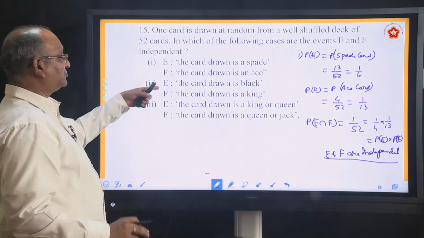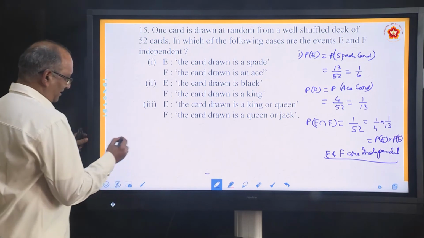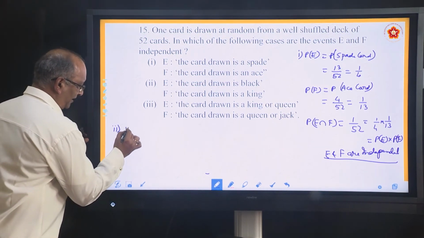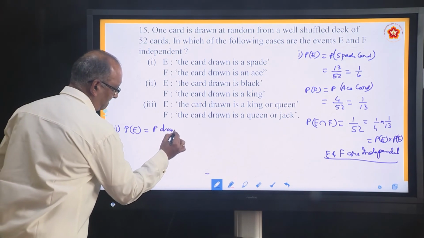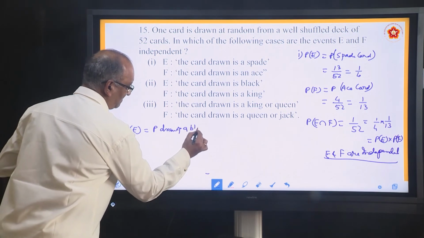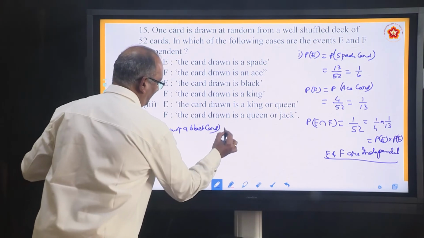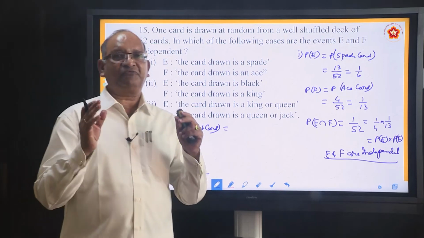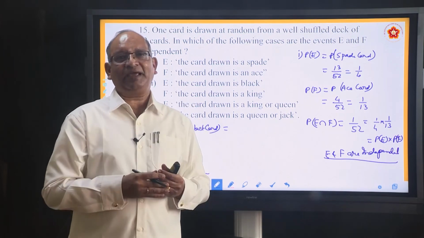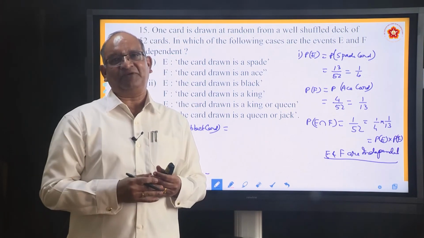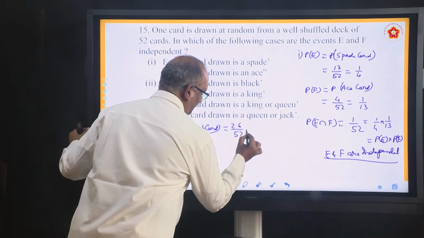In the same manner, let us do the second one. E, the card drawn is a black card. We are doing the second part. Here what is E? Probability of drawing a black card. How many black cards are there? We know that in a set of 52, half are black and half are red. So what is the probability of drawing a black card? It can be any of the half, that is 26. So it is 26 by 52, 1 by 2.